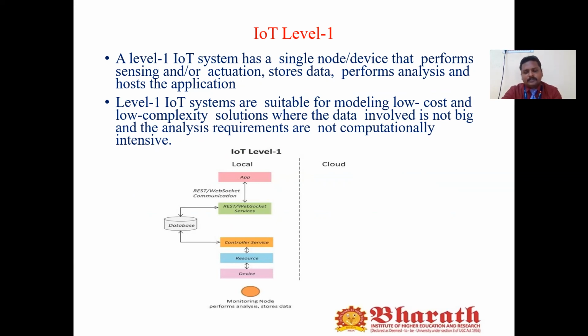For example, we use one kind of sensor, maybe a temperature sensor, which we use to read the temperature. Once we read the data, we need to provide actuation and we have to store the data locally, or maybe in the cloud.